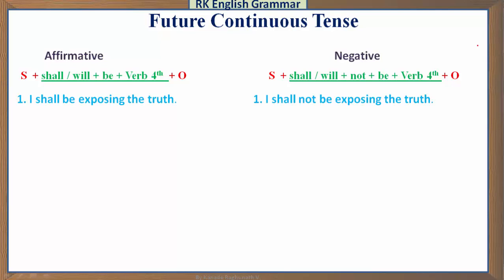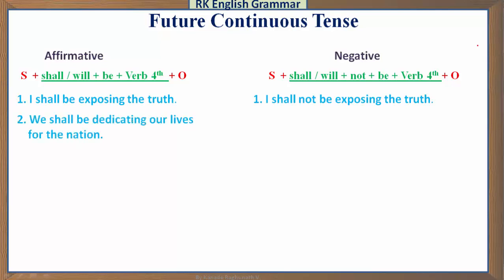Sometimes what happens, most of students use the not after be and before the fourth form of the verb. Means they use this like this way. I shall be not exposing the truth. When we use the not after be and before the fourth form of the main verb, that is the wrong structure. So we must use the not immediate after a helping verb.